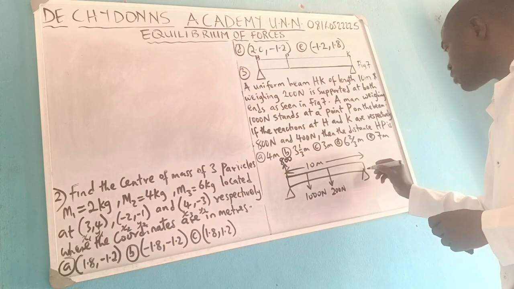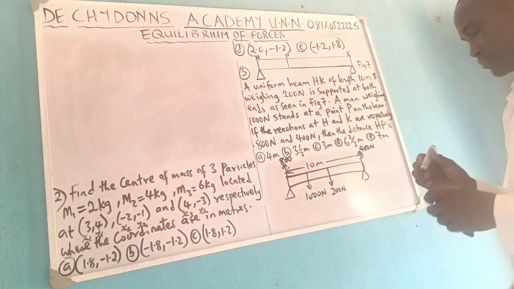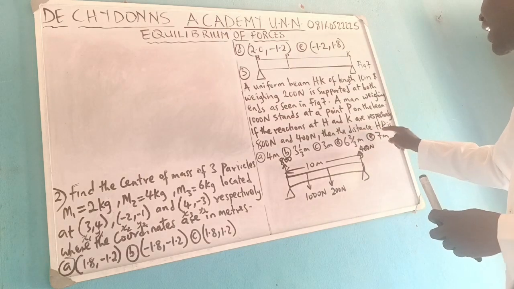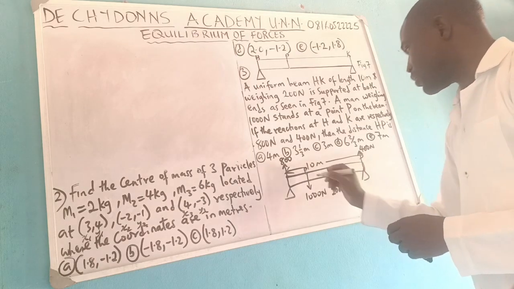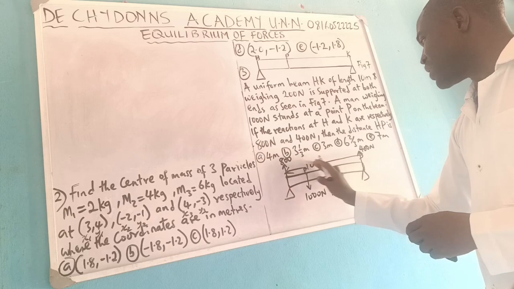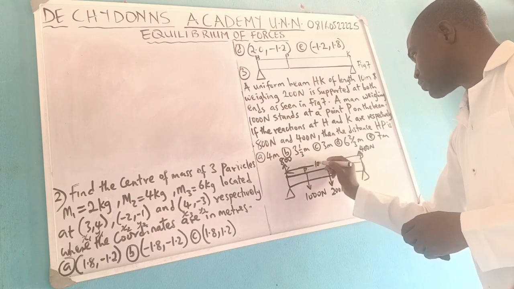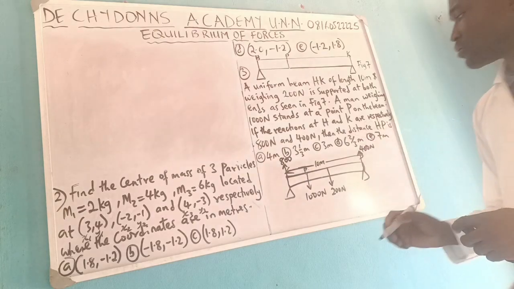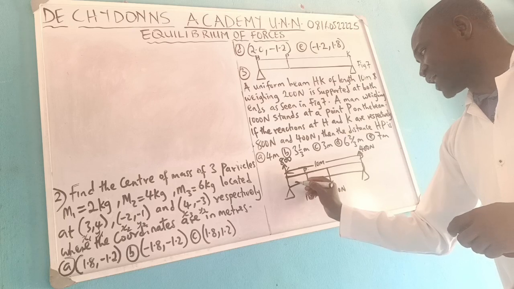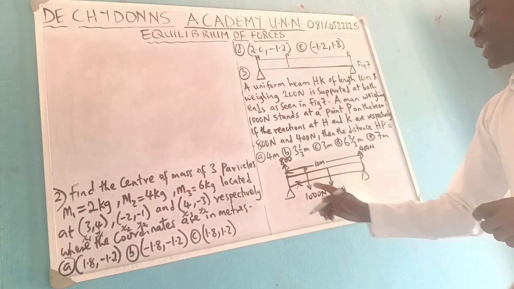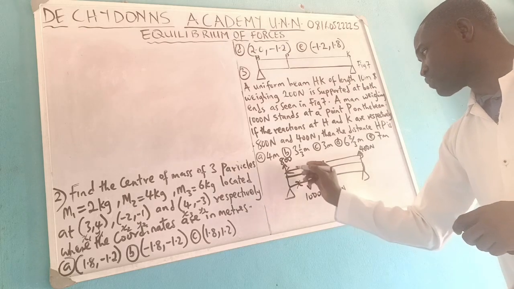Then this one, the force acting upward, is 400 Newton. Then the distance HP is what? Here is your P. Remember the total distance is 10 meter. Now, they say get the distance HP. That is this distance x. Now, you know that since this is the center of gravity, the distance from here to here will be 5.